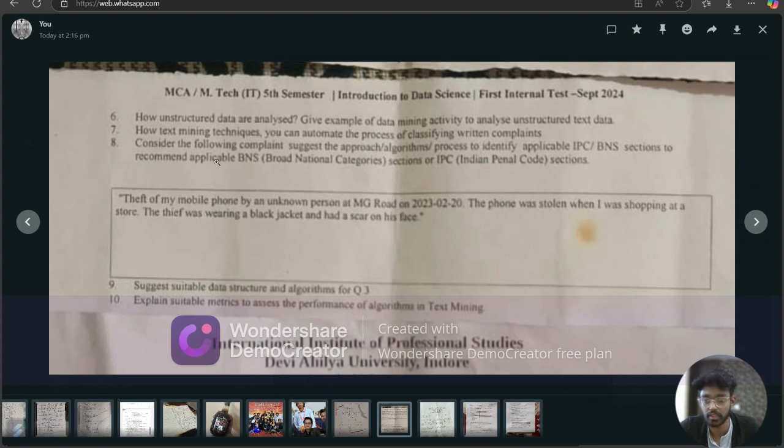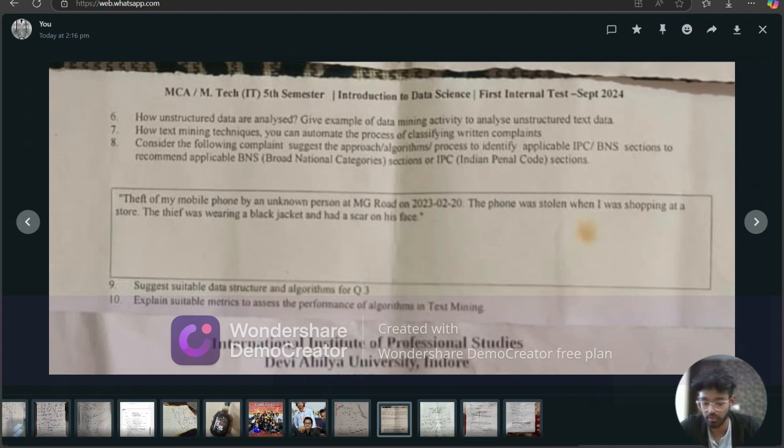Here it is said: consider the following complaint, suggest the approach and algorithm process to identify applicable IPC BNS sections, to recommend applicable Bharatiya Nyaya Sanhita section or Indian Penal Code section. Now here you can see the copy of the complaint. This is a copy of a complaint that is filed and taken from an online site, and I will explain it to you line by line.